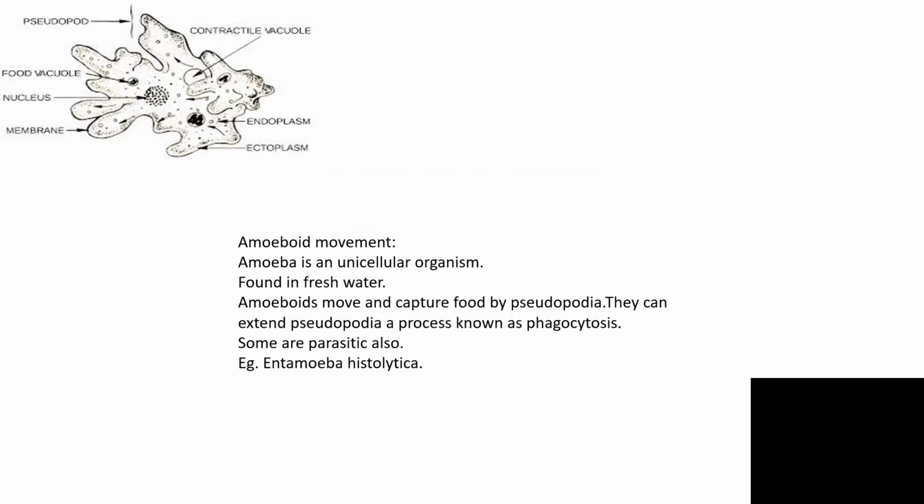Let us see the first one, amoeboid protozoans. Amoeba is a unicellular organism found in fresh water. Amoeboids move and capture food with the help of pseudopodia. They can extend the pseudopodia and engulf the food. That process is termed phagocytosis. Some are parasitic, and an example for parasitic is Entamoeba histolytica.